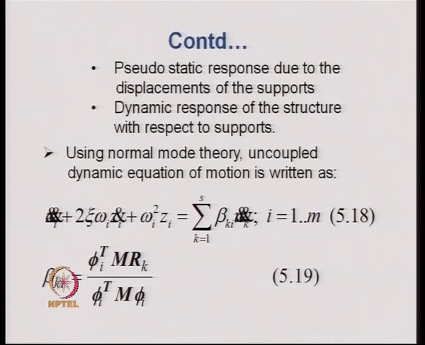The first part is obtained by applying unit displacement at each support successively, and finding the responses at the non-support degrees of freedom. That gives the pseudostatic response due to the displacements of the support.